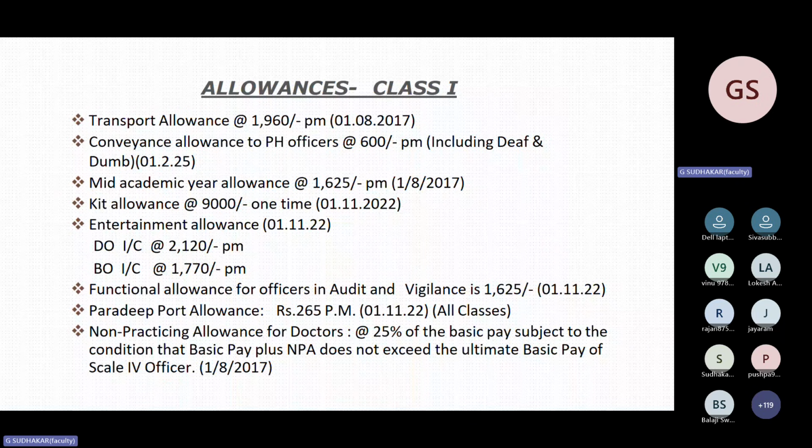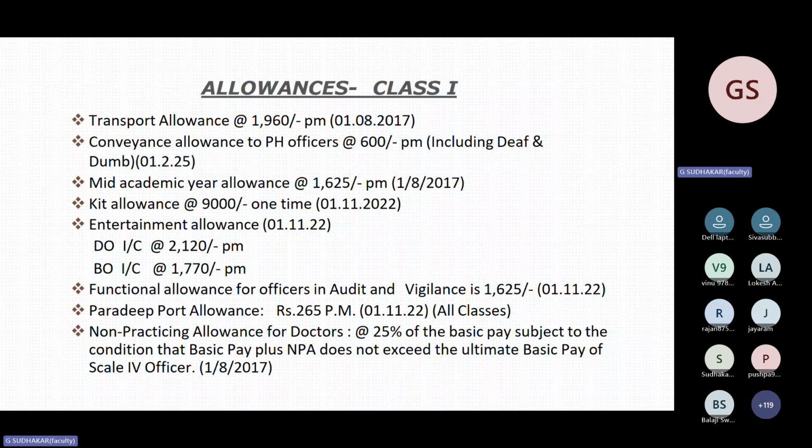Who will get kit allowance? Remember, we have seen a person or officer transferred from a plain station, for example Chennai, to Uttarakhand. An officer has been promoted from Chennai from scale 1 to scale 2 and posted in Uttarakhand. This officer will get hill station allowance because Uttarakhand has a height of more than 1,500 meters. So he will get the maximum amount of 2.5% hill station allowance plus a one-time amount of 9,000.